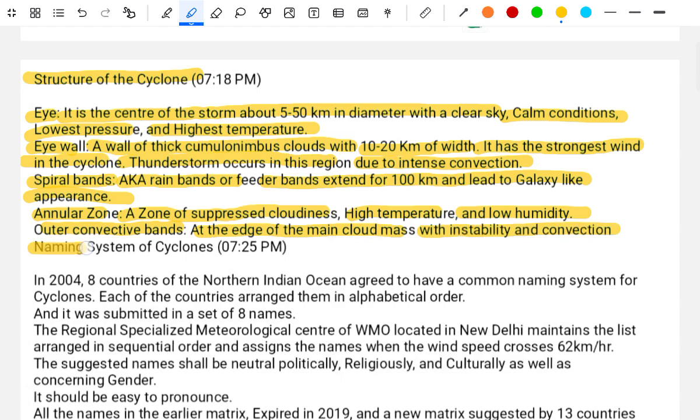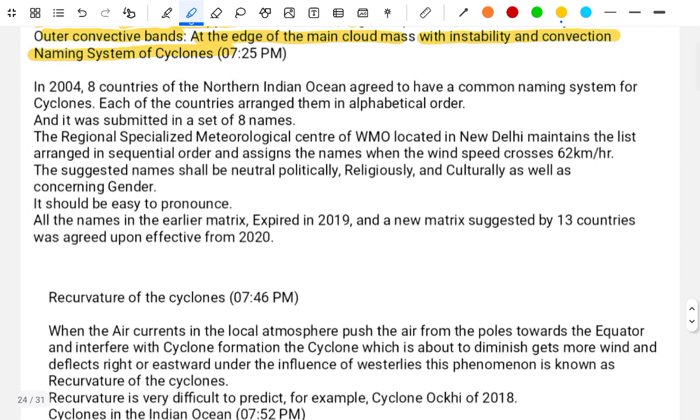The naming system of the cyclone. In 2004, eight countries of the northern Indian Ocean agreed to have a common naming system for cyclones. Each of the countries arranged them in alphabetical order, and submitted a set of eight names.